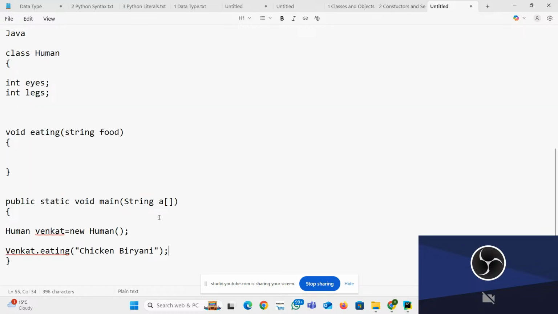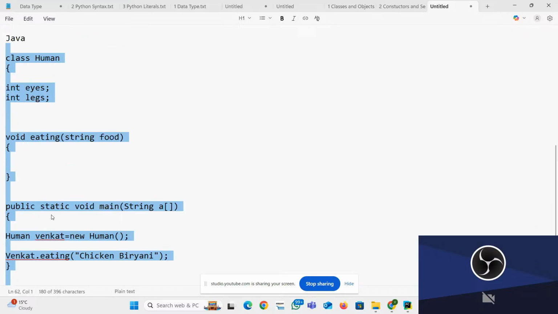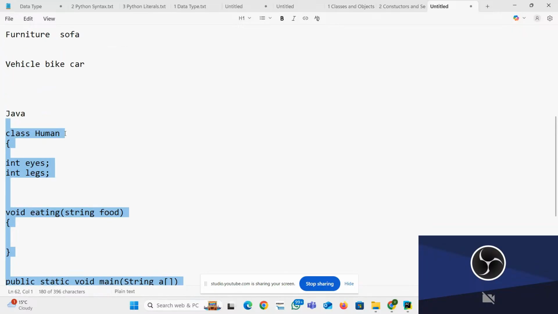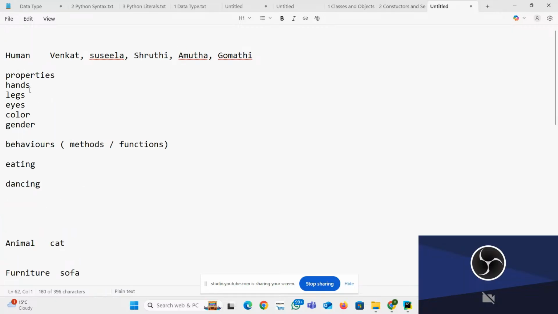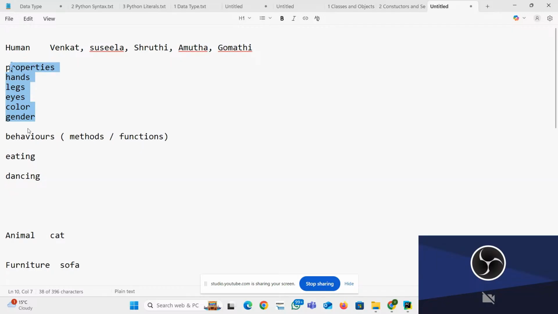Right? This is a way we need to do that. In Java, this is a Java class structure. See how I converted this from layman level to here. See that property, just for sample purposes, I took only legs and eyes. That's all. If you want, you can put string color, string gender, integer leg also.